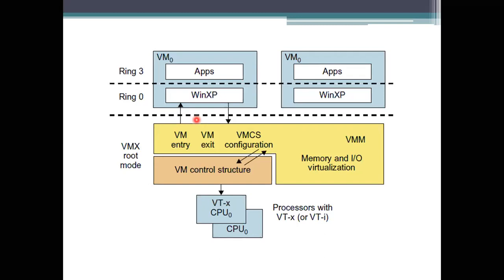Here we are taking Intel x86 processors with VMX root mode. In the previous mode I said VT-x will be there. So what is VT-x? It has the VM control structure, VM exit, VM entry, and then configurations, memory, devices, and it also supports some CPU and provides root mode virtualization.